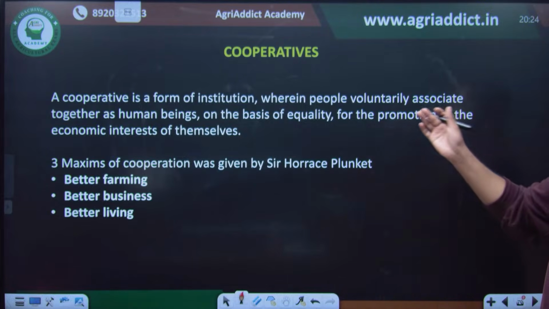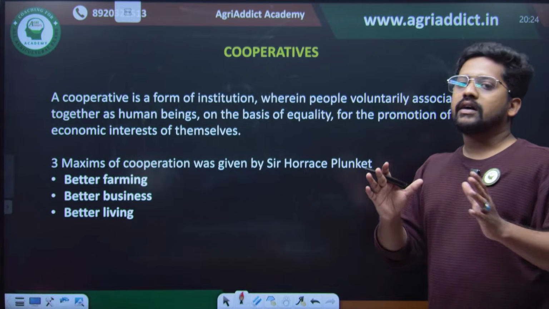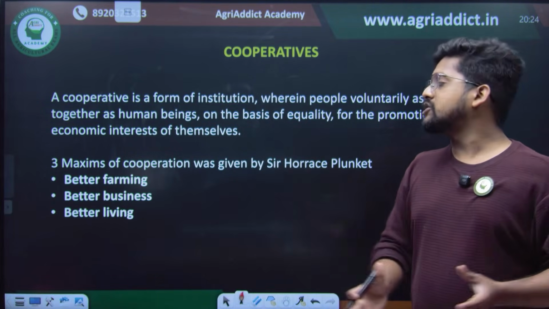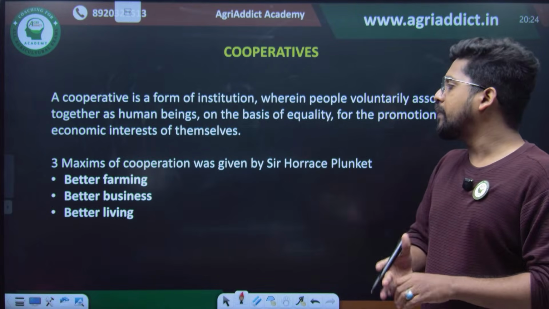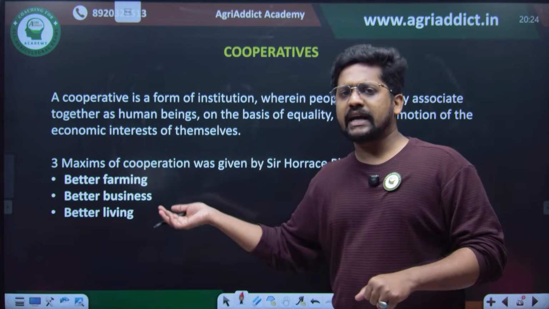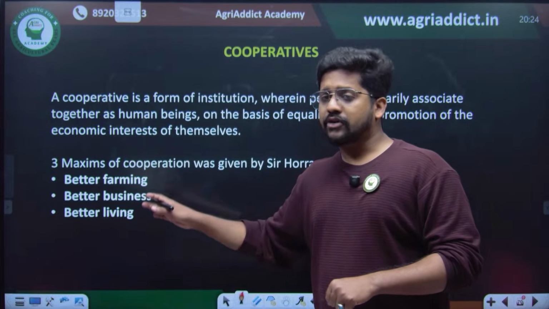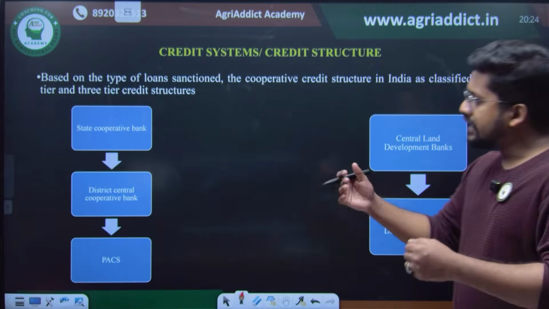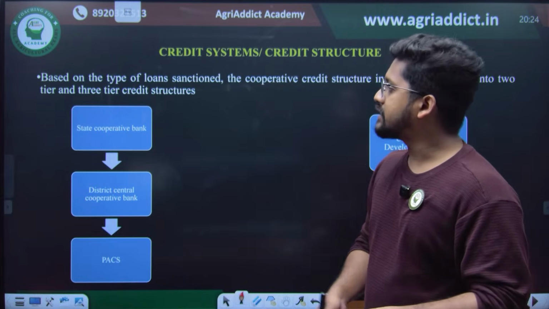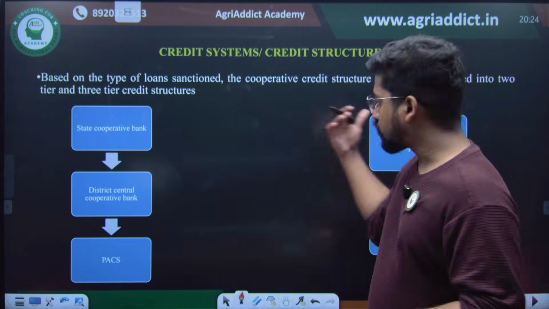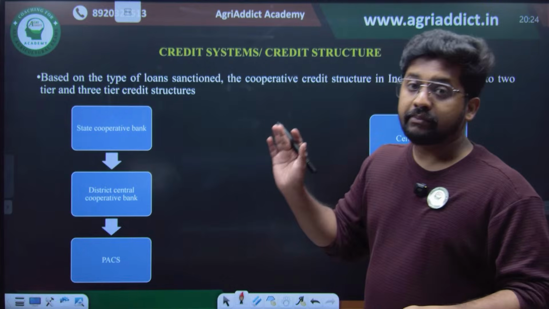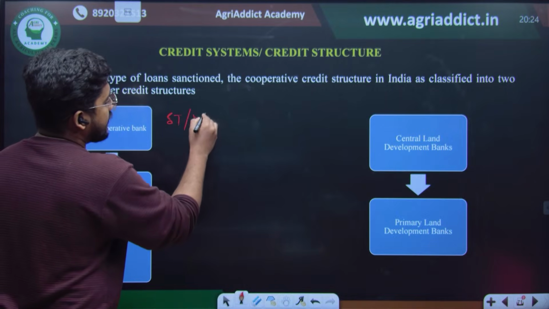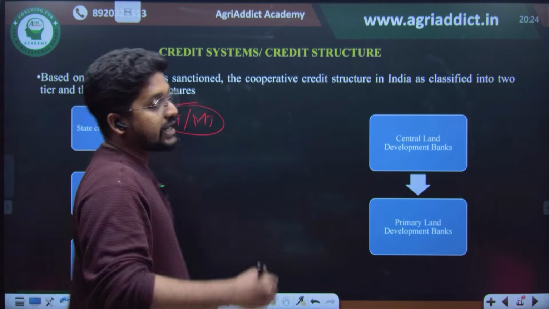Then cooperatives are nothing but a voluntary association of members for the welfare of every member of that group. By Horace Plunkett, there are three maxims of cooperation: better farming, better business, and better living. Then in India, there are two types of credit systems, the three-tier credit system and the two-tier credit system. Short-term and medium-term loans will be given through the three-tier credit system.